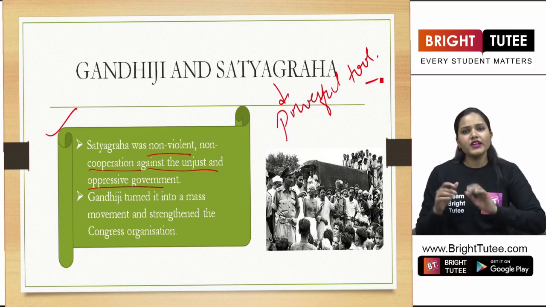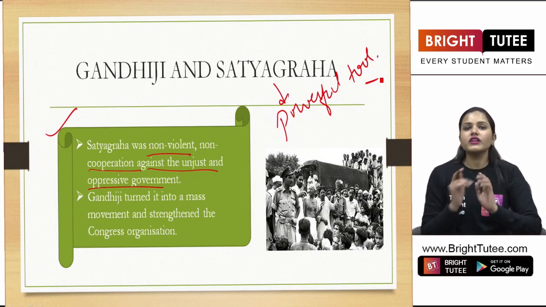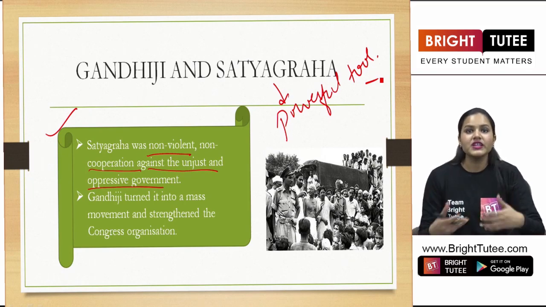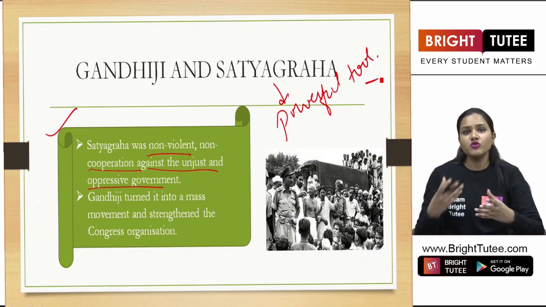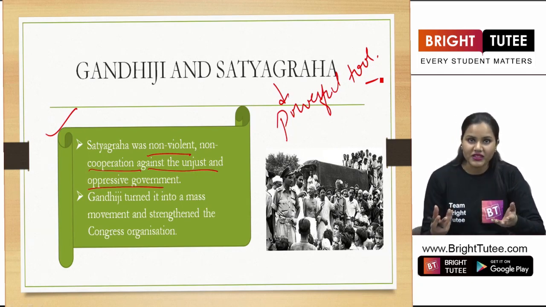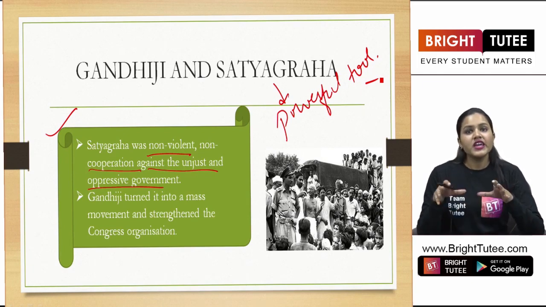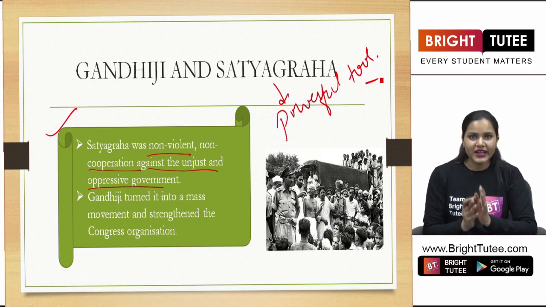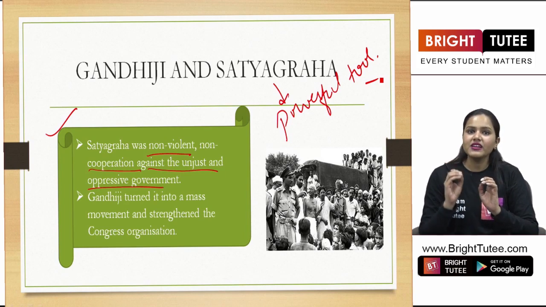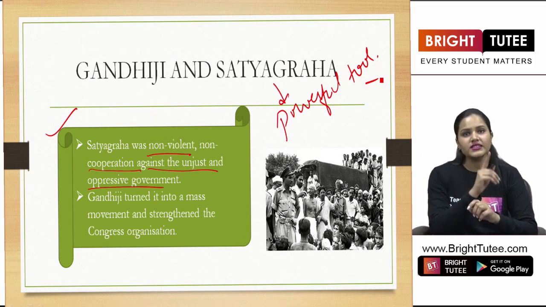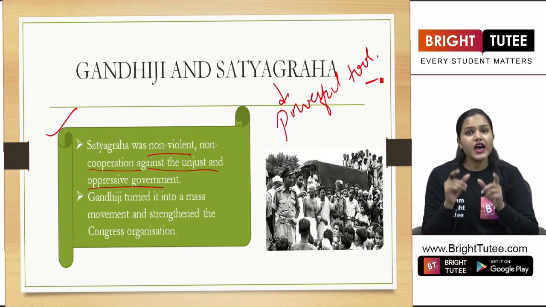Now, when he came back to India, he saw the chaotic situation in our country, when people were really confused as to whom to follow and what ideas they should use against the British government to challenge the system. So here Gandhiji took on the leadership, and he introduced this idea of Satyagraha that he had already applied in South Africa. Now we have to understand the meaning of Satyagraha.